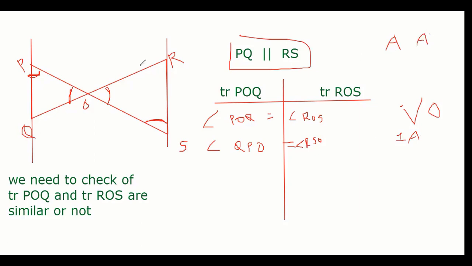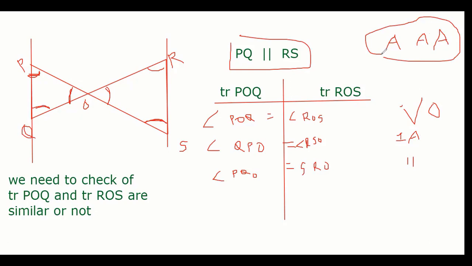Same way, now you tell me. These two lines are parallel, so this is also alternate interior angles. So angle SRO and angle PQO are equal. Which property was used? Alternate interior angles. So finally, which property did we use for proving the triangles similar? AAA similarity, triple A similarity.